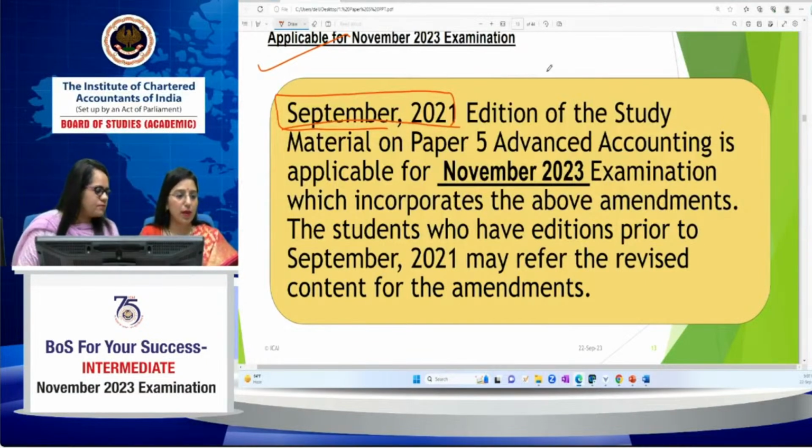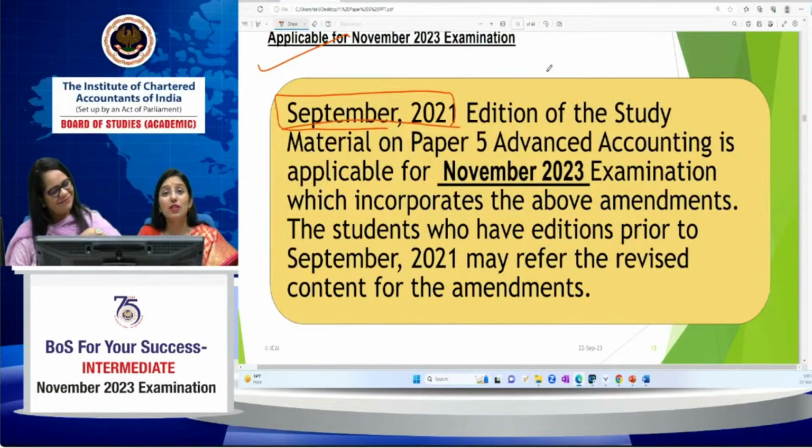Sahu is asking, ma'am, how do we do better in the available time of 1.5 months? So it is again a question related to time management. If you have completed one round of study, that means you have already gone through your whole study, now you are going to the second round of study. For the third round of study, you have to leave some days because you have to prepare a timetable. First of all, prepare your timetable, how many days are remaining and how many topics you are going to cover.